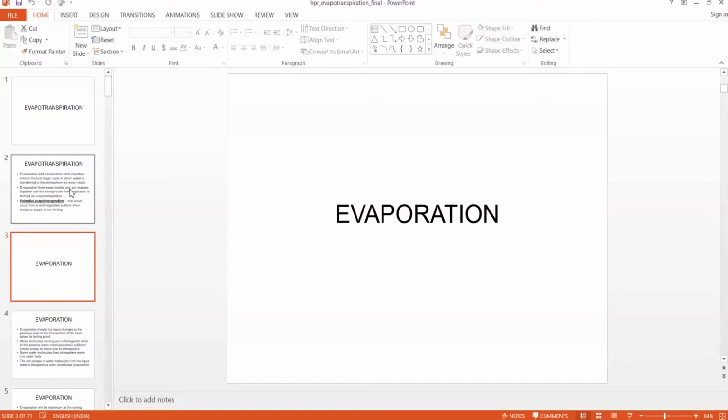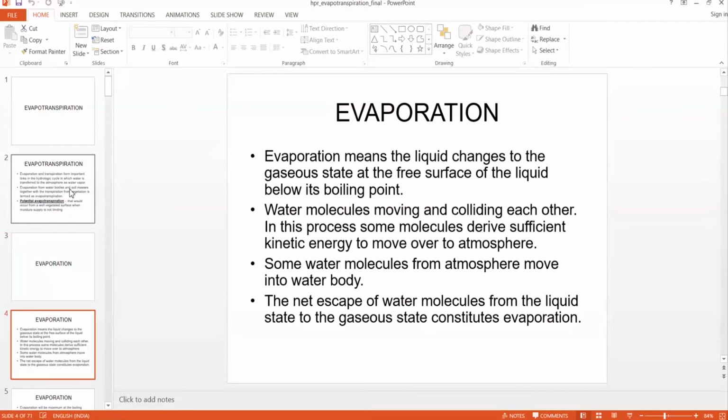So first, I'm going to teach evaporation. This is the introduction. Evaporation means a liquid changes to the gaseous state at the free surface of the liquid, and evaporation occurs below the boiling point. Boiling and evaporation are two different things. Boiling only occurs at 100 degrees Celsius, whereas evaporation can happen at any temperature.